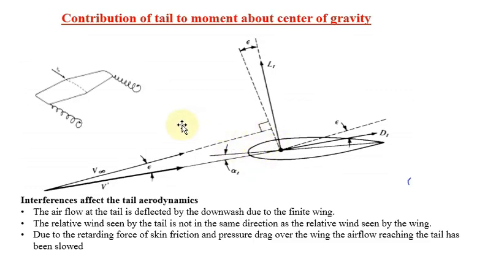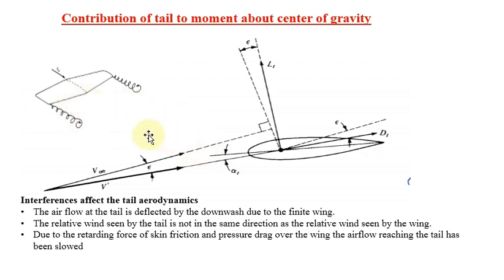Here we have to introduce a new concept, the downwash. What is downwash? Because of the finite wing, the tail portion is located behind the main wing. In the aircraft we have two wings: the first one is the main wing, the second one is the tail wing, located behind the main wing. The main wing has a tendency to create wingtip vortices, because of the pressure difference between the lower and upper surfaces. Because of the downwash effect, these wingtip vortices have an impact on the tail portion.